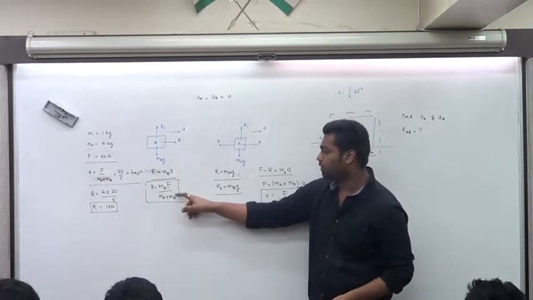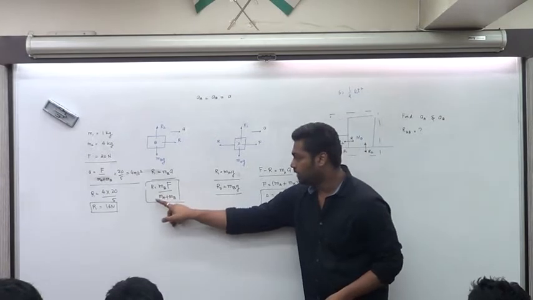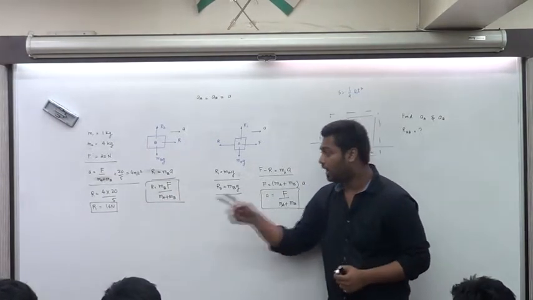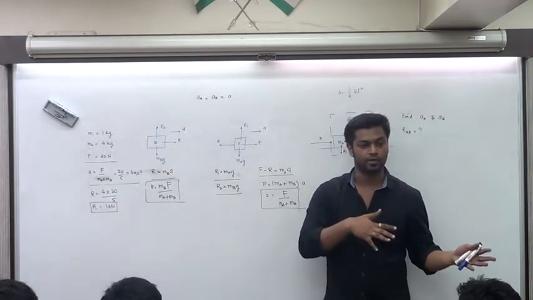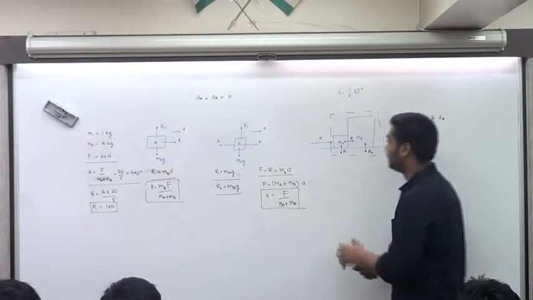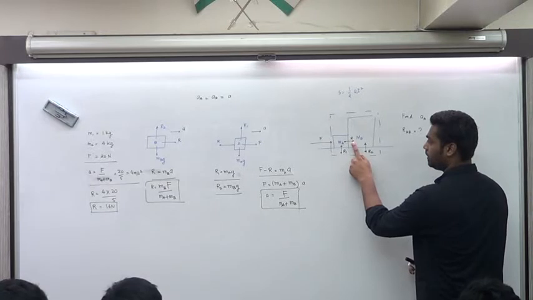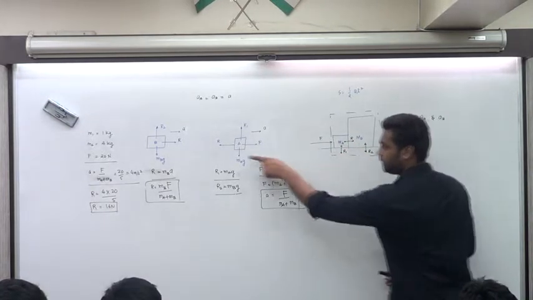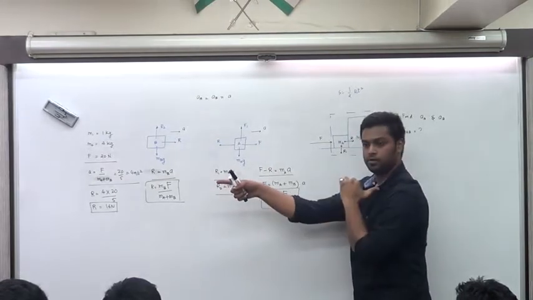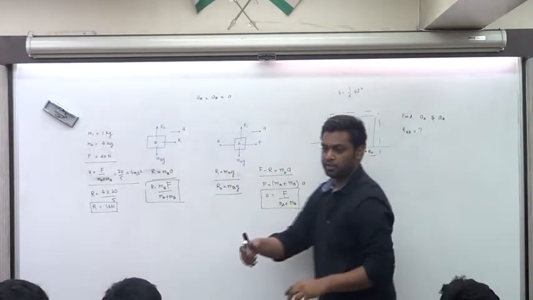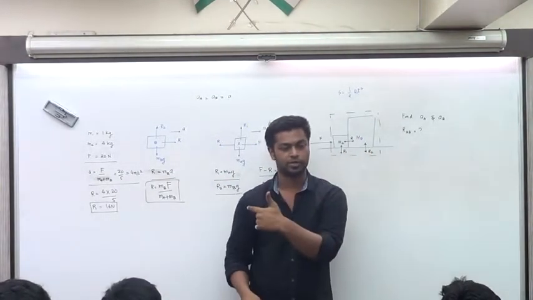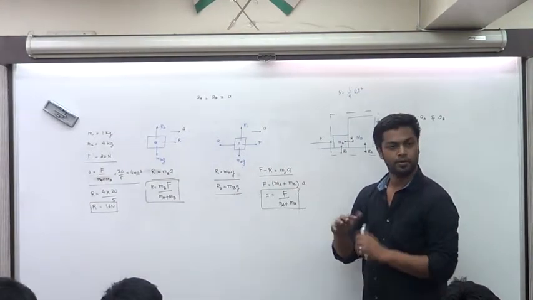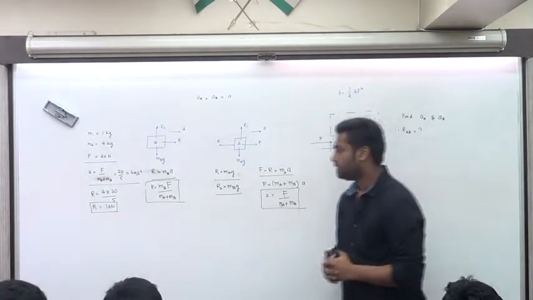Because it is dependent on F. R will be dependent on F. If F increases, R increases. But R can never be bigger than F. Because if R became bigger than F, then this object would run away and this object would go backwards. You have never seen that. You push an object and it's going in this direction. That's not happening. So R can never be bigger than F. Is that okay? Fair? Okay. Let's write this down.